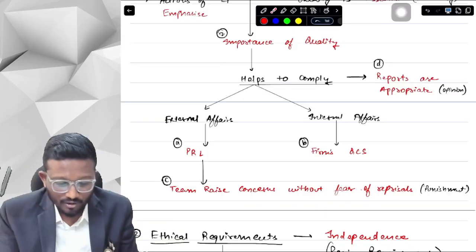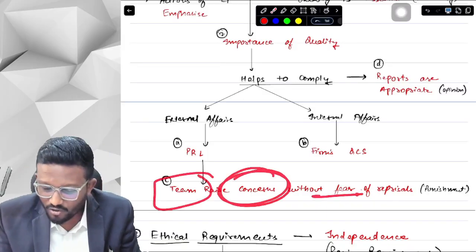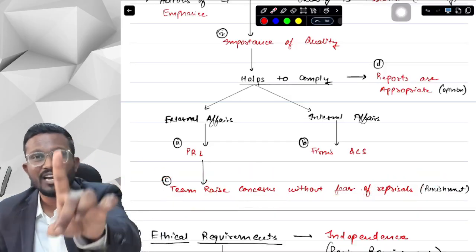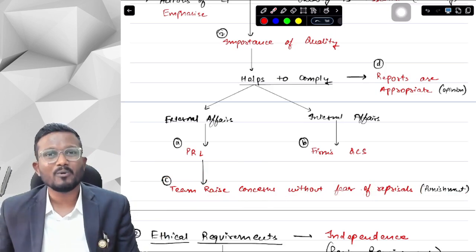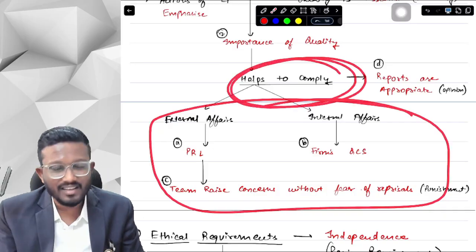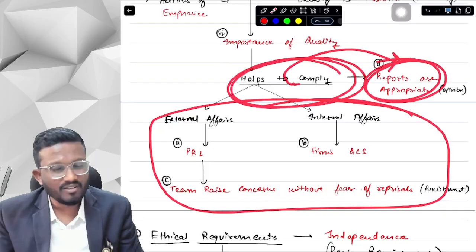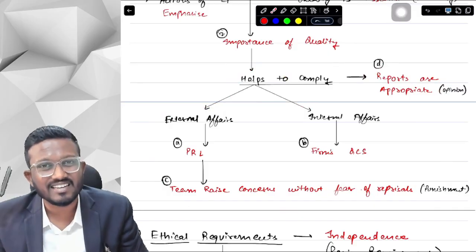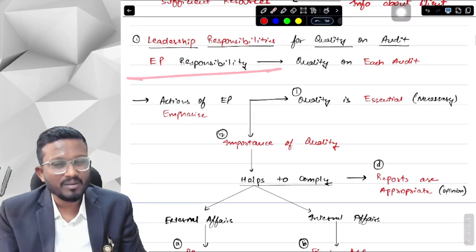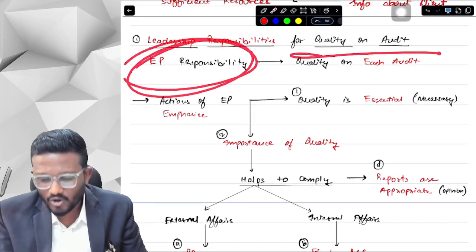In your firms, the team should raise concerns without fear of reprisals. Reprisals means punishment. Without fear of punishment, your team should be able to raise any concerns that they know about. And if we are able to comply with everything, then the reports that we will be preparing are appropriate in the circumstances. So basically, this is the leadership responsibility, or maybe you can say the EP responsibility for quality on audit.